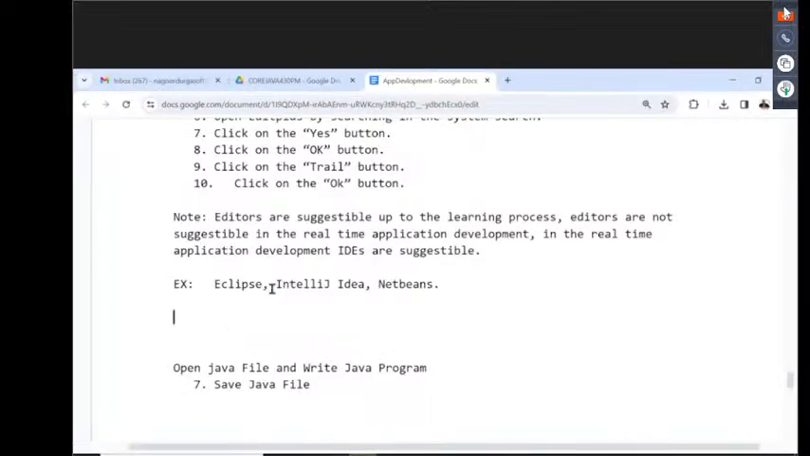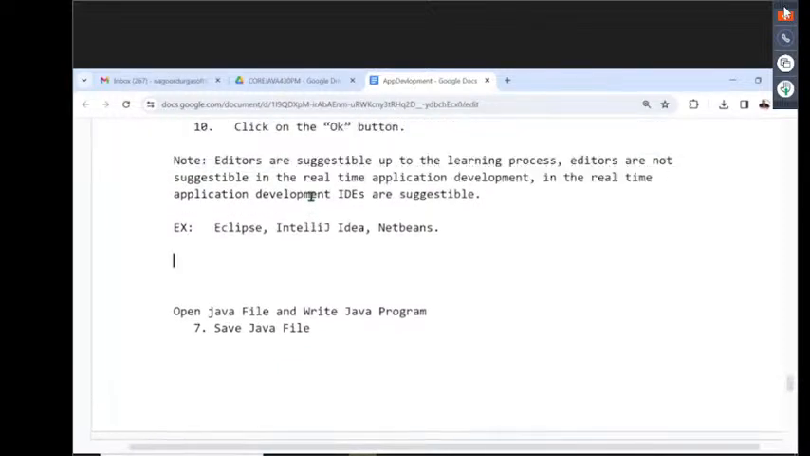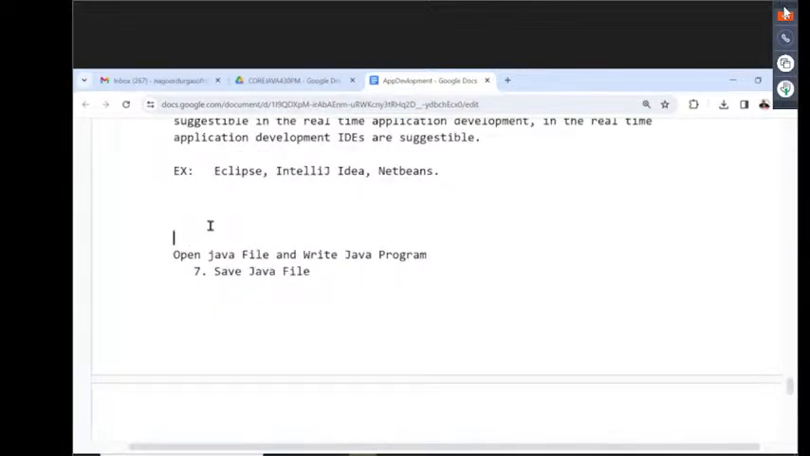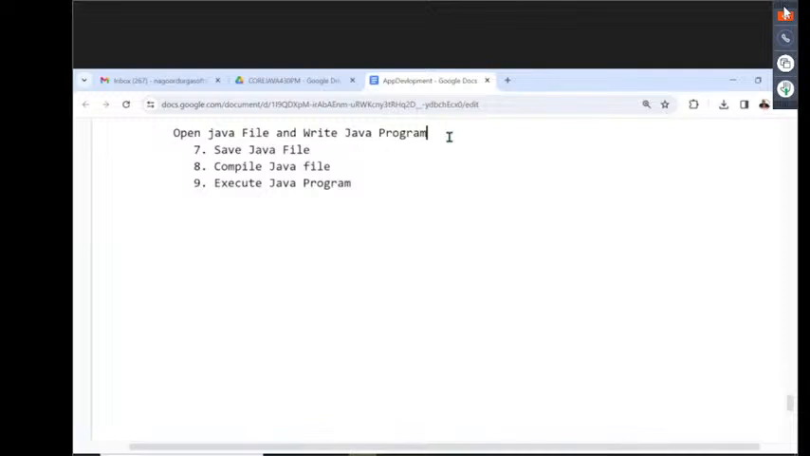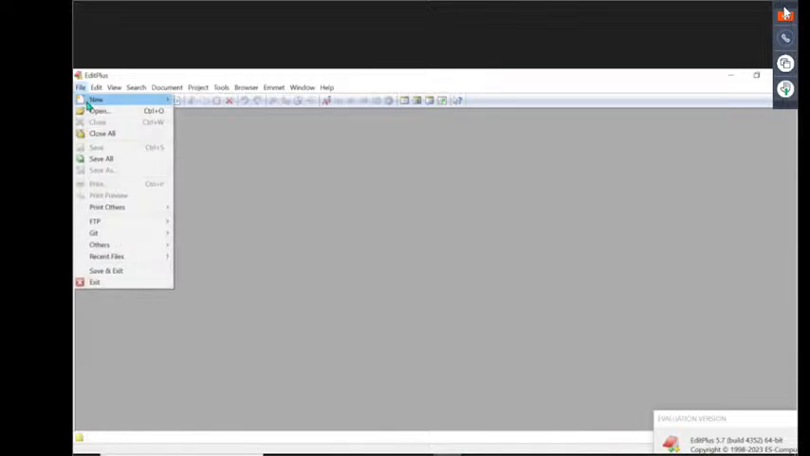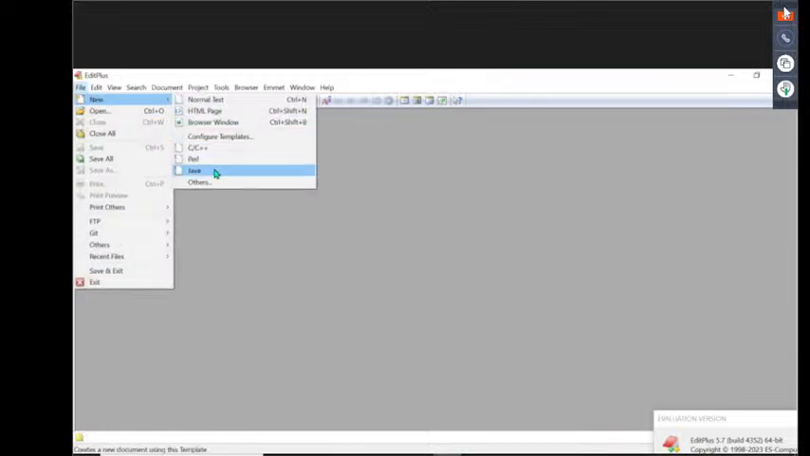Now understand this clearly. After understanding this point, the next step is to open a Java file and write a Java program. Under the next step, I'm going to provide this content. Observe carefully: open Java file and write Java program. To open this Java file, what are we doing? In Edit Plus, select File, New, Java. What is the option here? File, New, Java. Right, sir.